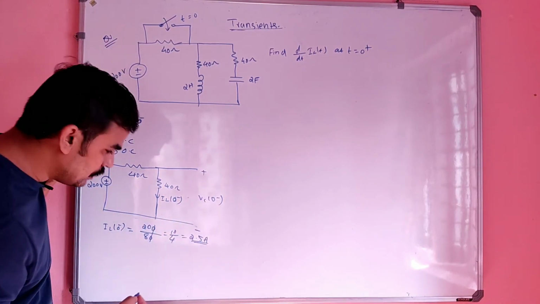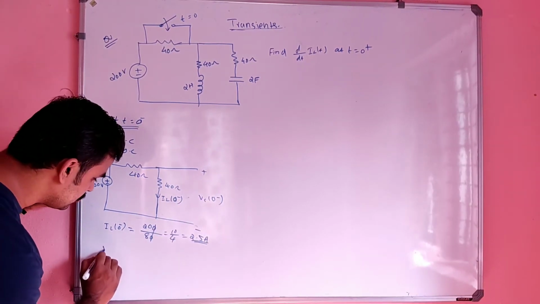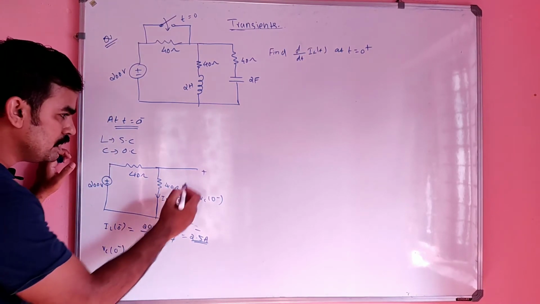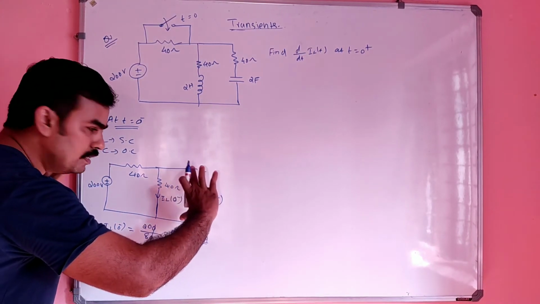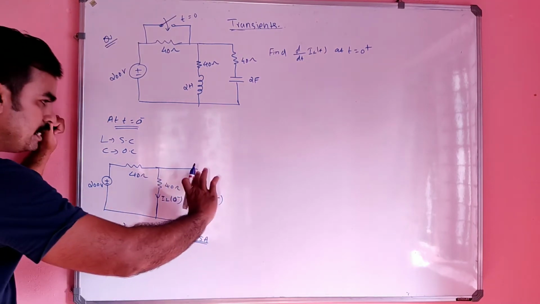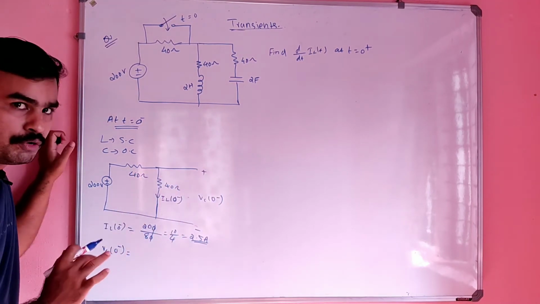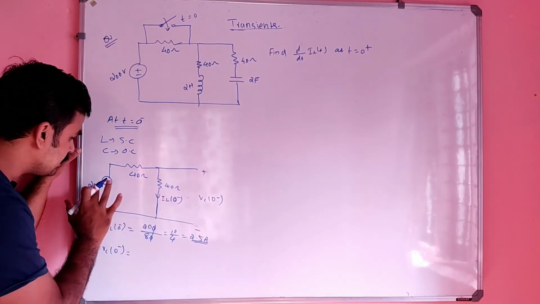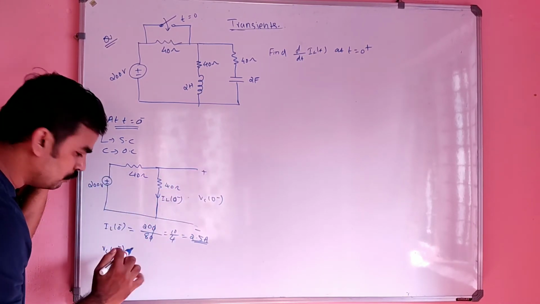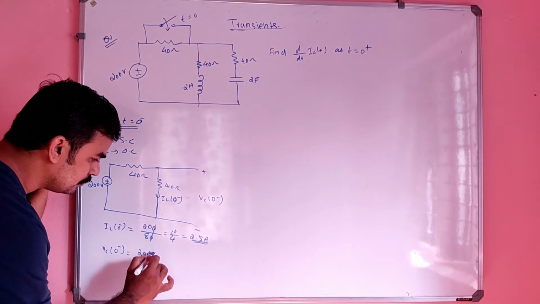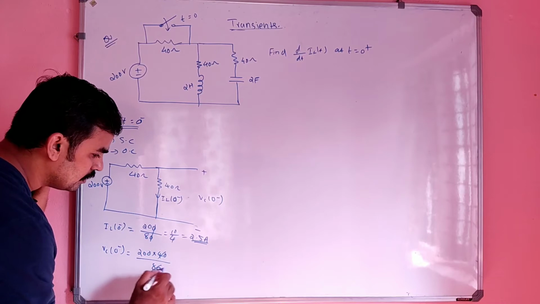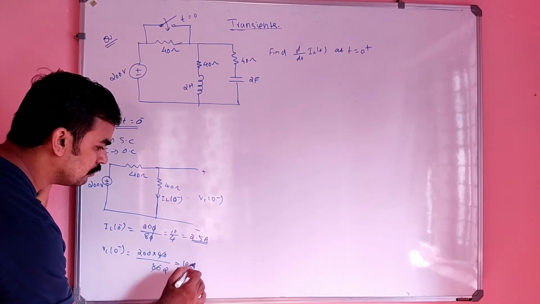Then what is VC of 0 minus? VC of 0 minus is nothing but this voltage, right? This voltage is the voltage across this 40 ohm. Applying the voltage division rule here, that is 200 into 40 divided by 40 plus 40, which is 80. So it will be 2 and it will be 100 volt.